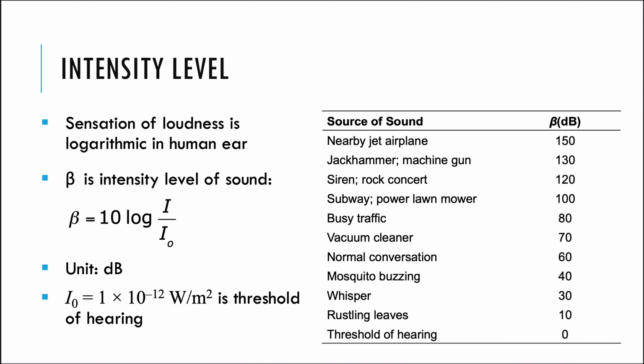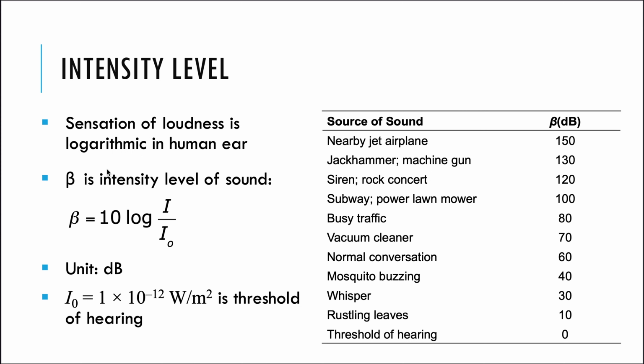The thing about the human ear is that the sensation of loudness is logarithmic. So we need a different scale. Now what this means is that if there's a sound that's increasing in intensity and we want to perceive that change in intensity, that sound needs to be doubling every time for us to notice that change. This allows us to hear sounds that have very, very low intensities and very, very high intensities because of the way that our ears function.